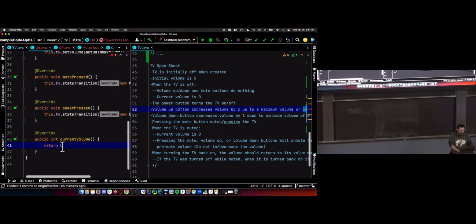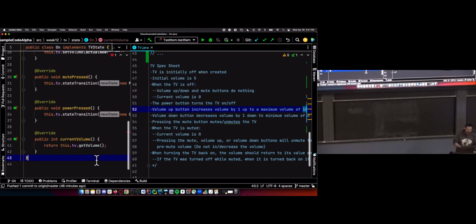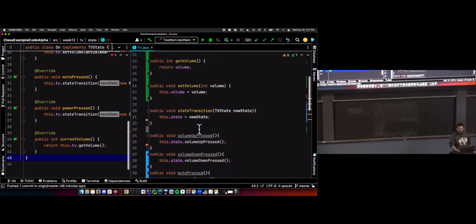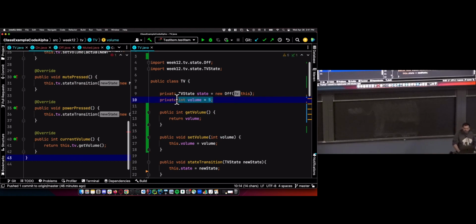And then current volume is going to return whatever the actual volume is when the TV's on. That's the volume that the TV is currently making. So getVolume is going to be what we return. So if you notice, we have a kind of tricky thing going on here. The volume that we return should be different depending on what state we're in, but the volume that the TV is at should be remembered, and we're going to remember that in this variable inside the TV class. Inside this TV object, it's going to have a variable that remembers the volume.